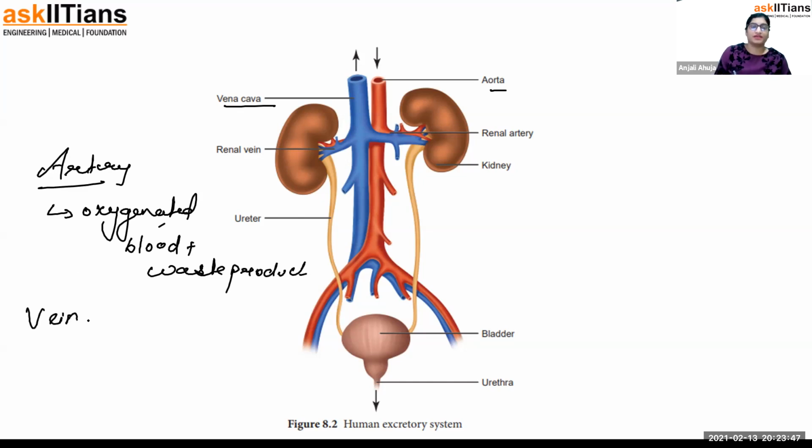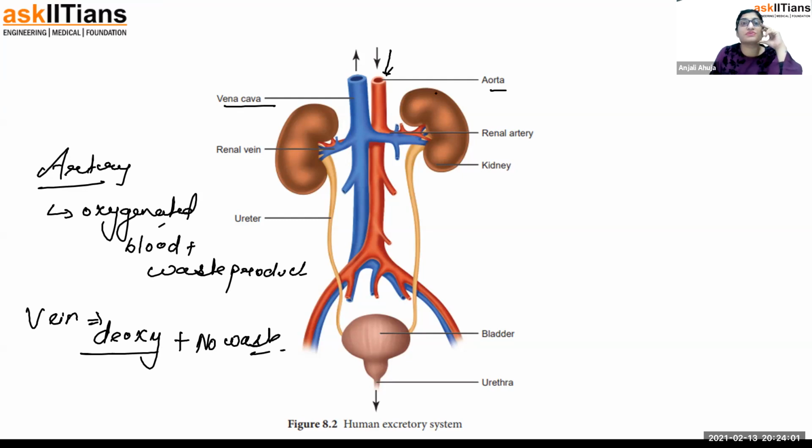A vein consists of deoxygenated blood plus no waste. You understand my point? My point is the aorta is the one coming toward the kidney for filtration.